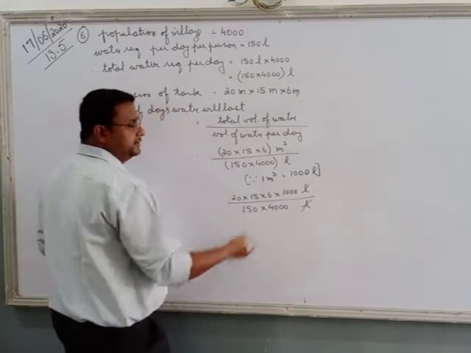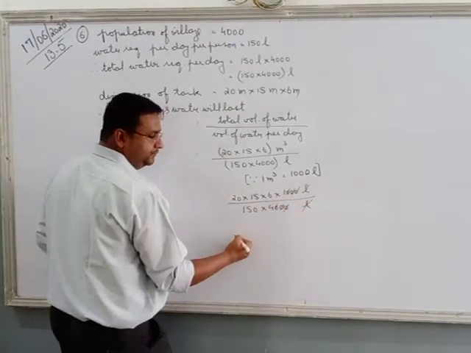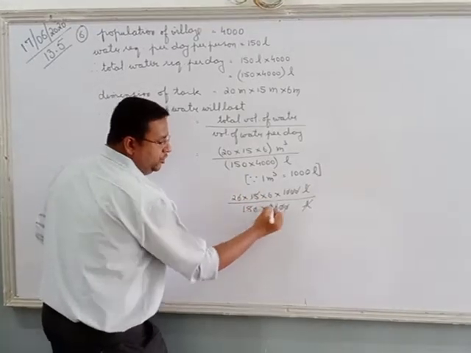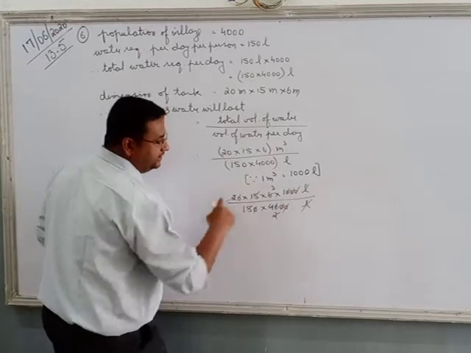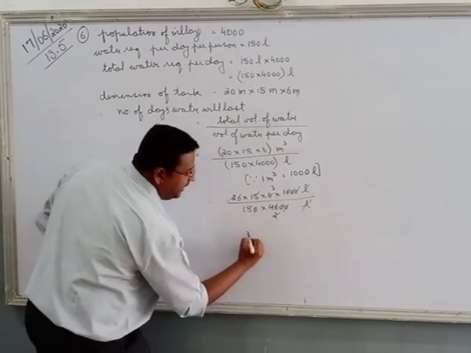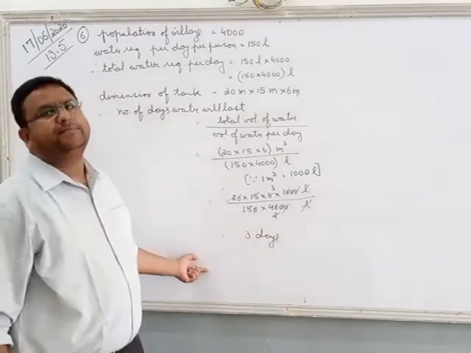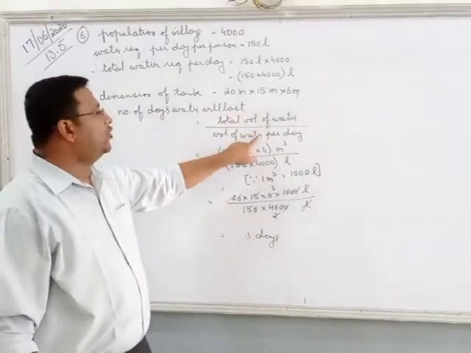Liter cancel. Easy. 1, 2, 3, 1, 2, 3. 1, 15 ones are, 15 ones are. 2 ones are, 2 twos are, 2 ones are, 2 threes are, everything is cancelled. So what is that? It is 3 days. How many days the water in the tank is going to last? 3 days. Simple calculation. Total volume divided by volume required per day.